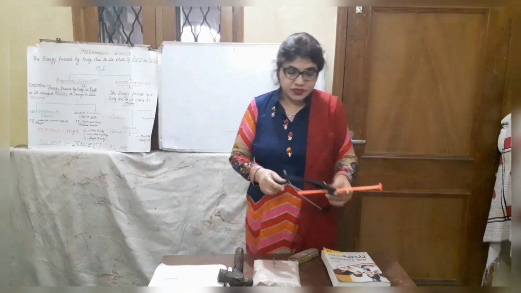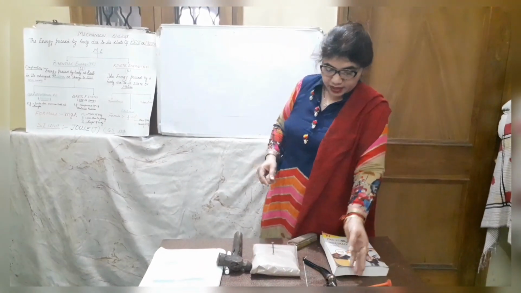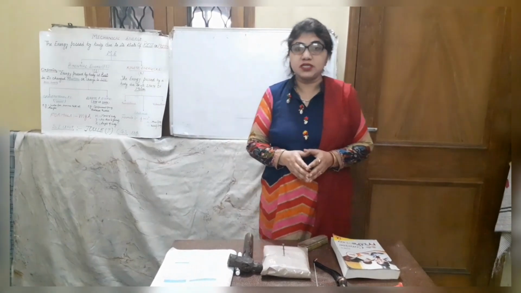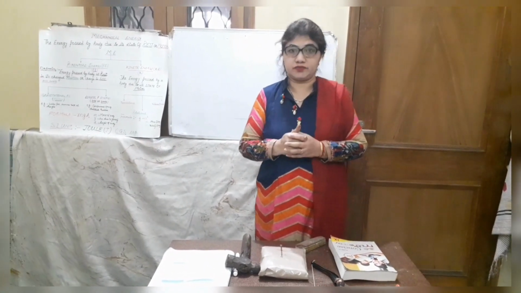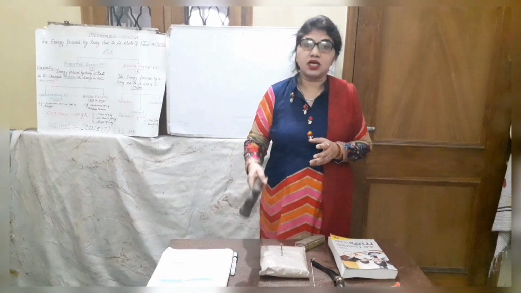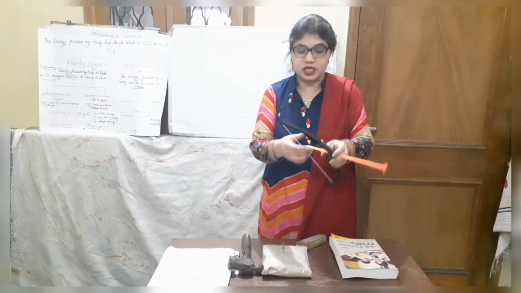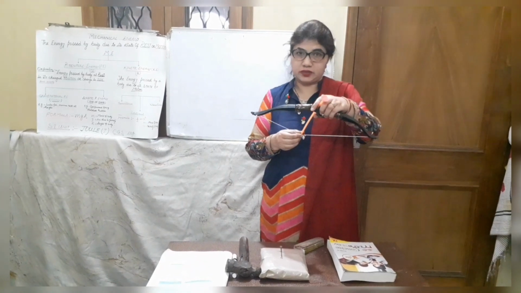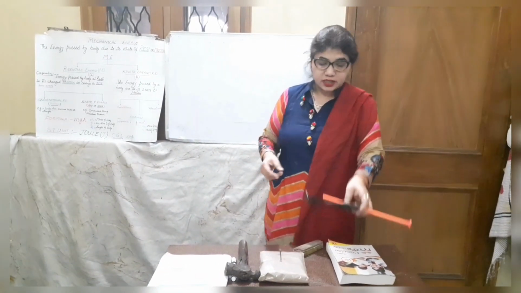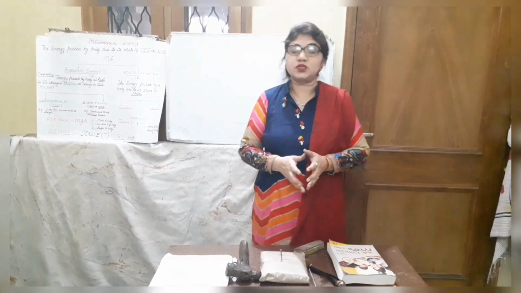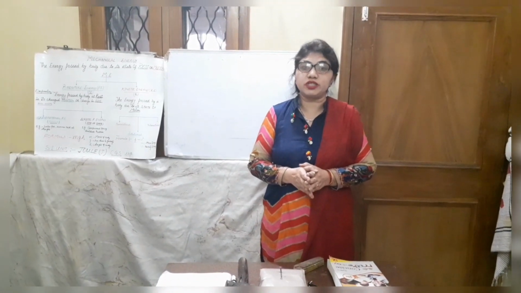So in this way you have seen in all these three or four examples, I have to do some work. First, to change the position of the body. Second, to change the shape and size of the body. In all these cases, the body possesses one energy, that is the potential energy.